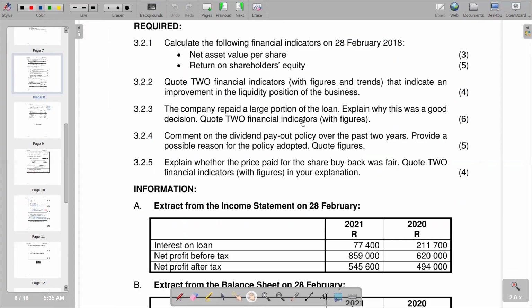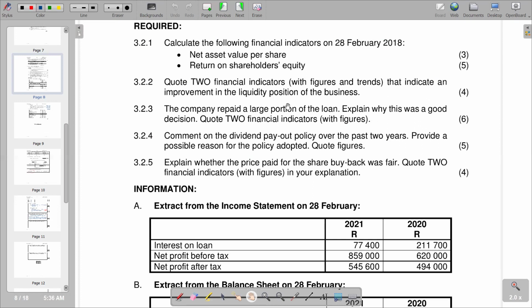Obviously, when we have issues of the loan, we are going to look at the debt to equity ratio, and also we have to look at the return on total capital employed on what percent we have. Obviously on the part of return on total capital employed, we are comparing the level that we have of return on total capital employed compared to our interest rate. So remember, it has to be greater. Our return on total capital employed has to be greater than our interest rate to indicate a positive gear. So as we are supposed to explain it from that point of view, and then the debt to equity ratio should also show a decrease so that it has improved.